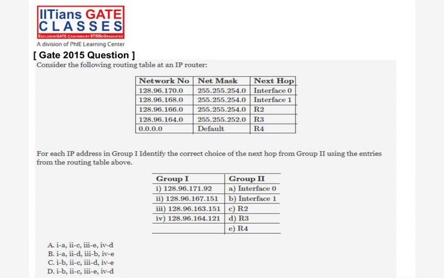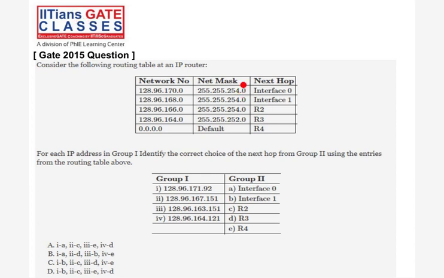Check the net mask in this one, because this is very important. In the third octet, 254 is there, and the last one 252. Otherwise, default. If we are not getting a match, then we have to go to default. The first IP is 128.96.171.91. So the mask is 254 in the third octet.